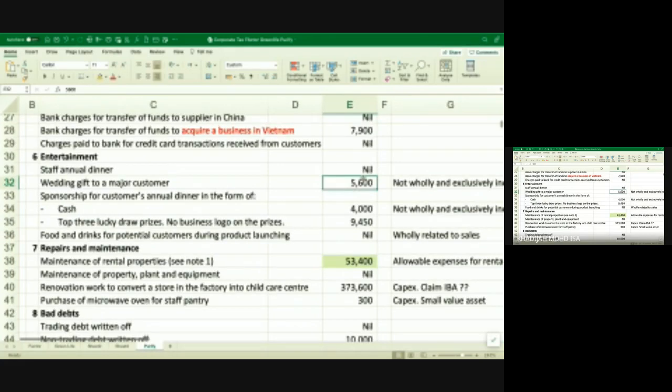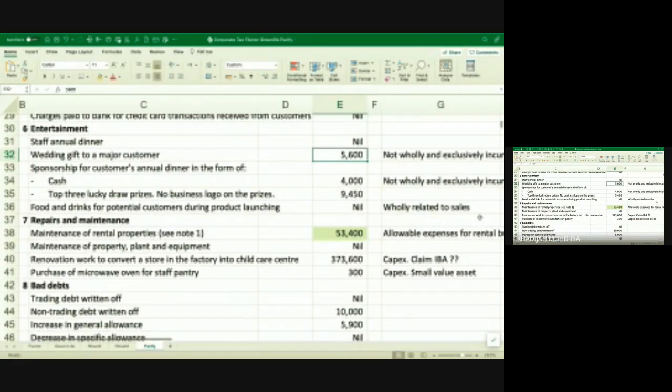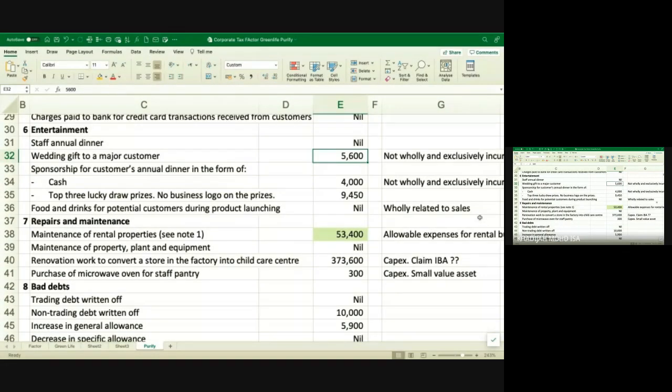Sponsorship for customer annual dinner in the form of cash. Customer annual dinner, sponsorship cash is not wholly and exclusively incurred. So you don't sponsor your client's annual dinner.